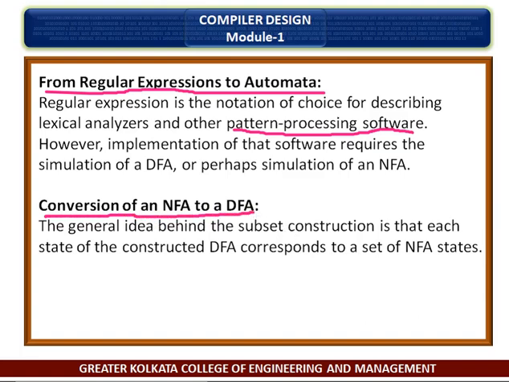The general idea behind the subset construction is that each state of the constructed DFA corresponds to a set of NFA states.